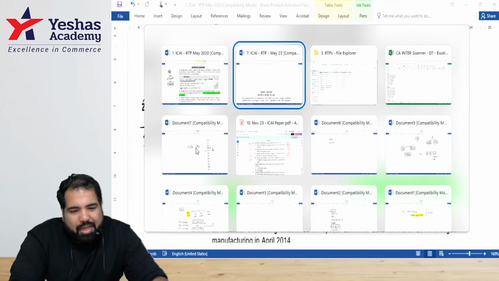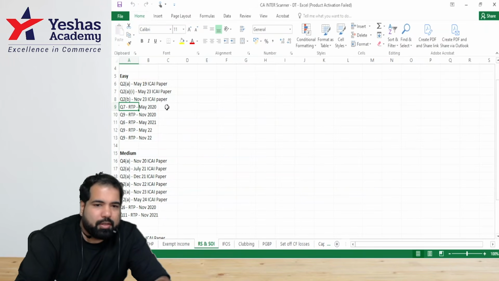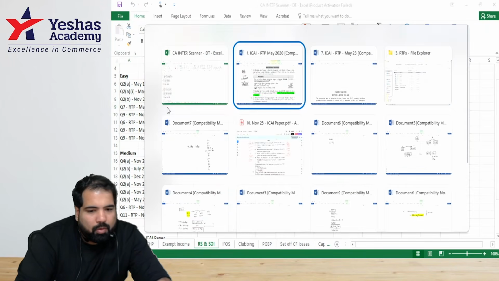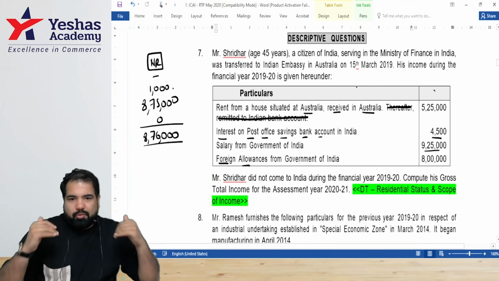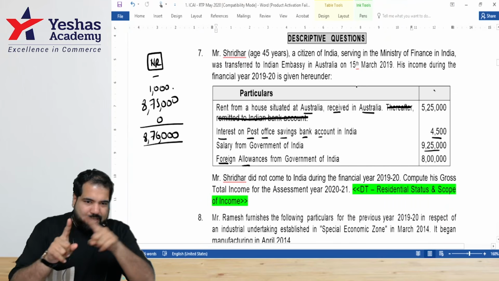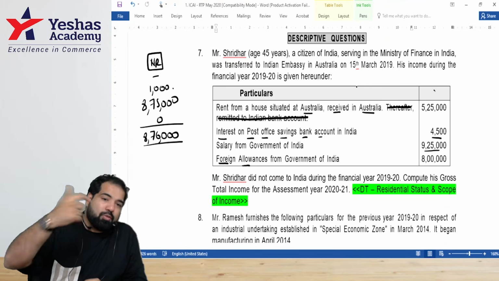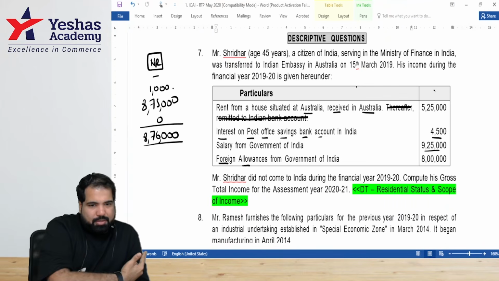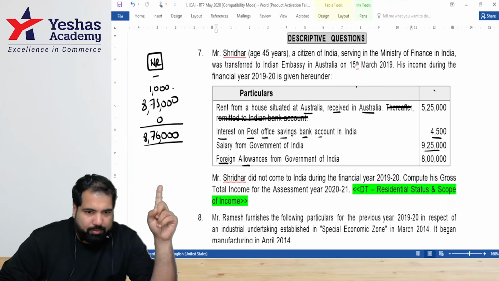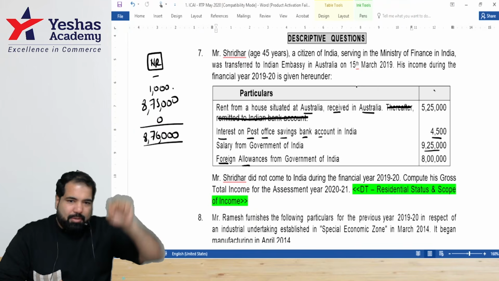This is another sum which I thought was okay and easy. If you anytime feel, guys, a sum is difficult, we can mark it. He was transferred to the Indian embassy in Australia. So if you remember, we tax our people. There is a person working abroad, and who's employing him? Government of India. This is that same case. You are sitting in Australia, but who's employing you? Government of India. When they pay you salary, it's deemed income taxable in India.